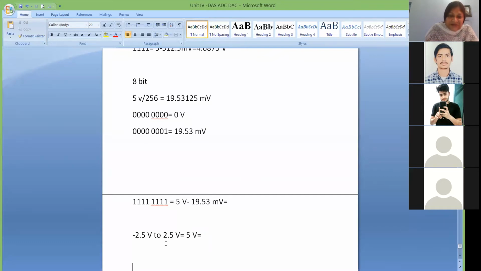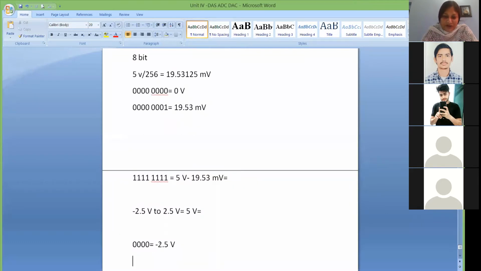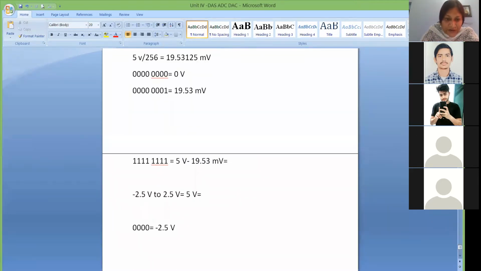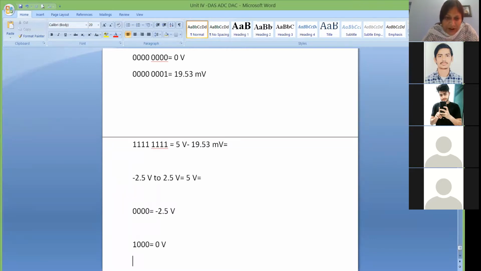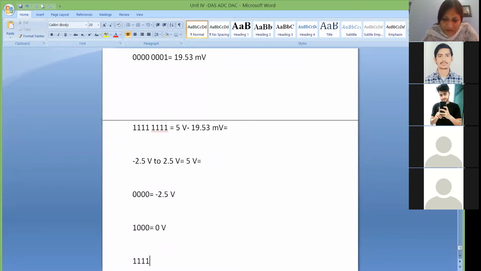Here we are talking about a 4-bit converter. Previously 0 volt gave 0000 digital output, but now 0000 will be for minus 2.5 volt. Is it clear? Because your lower level is minus 2.5. Then your middle level is 1000, for which it will be 0 volt. And your higher level is 1111, for which it will be 2.5 minus that 312 point something. What was that? 312.5.